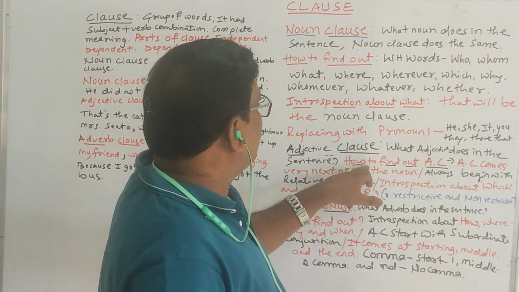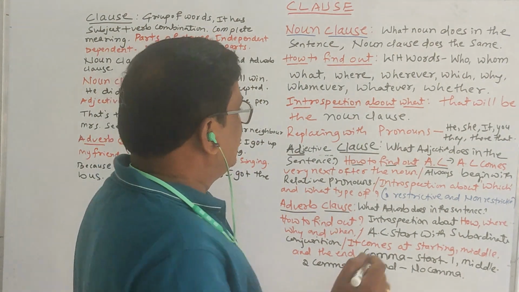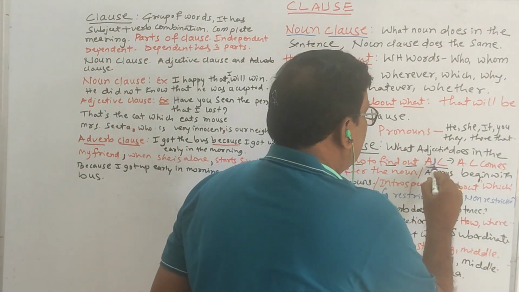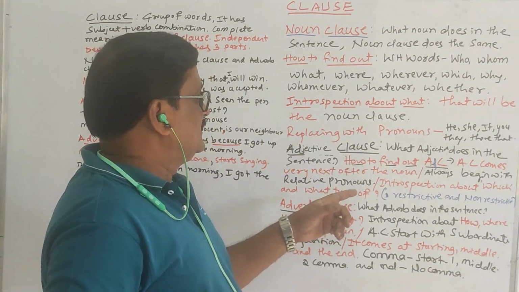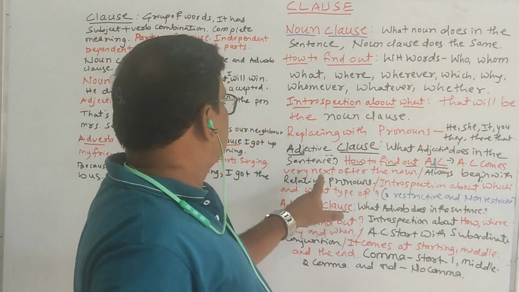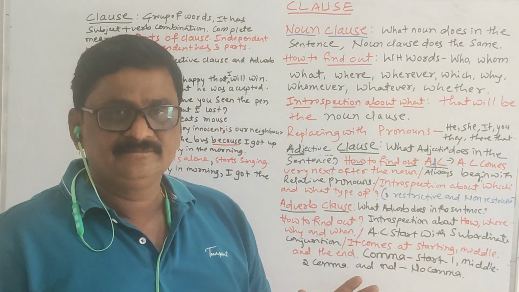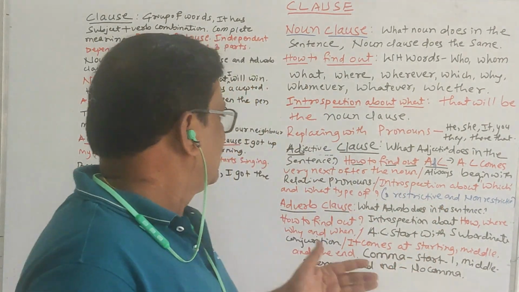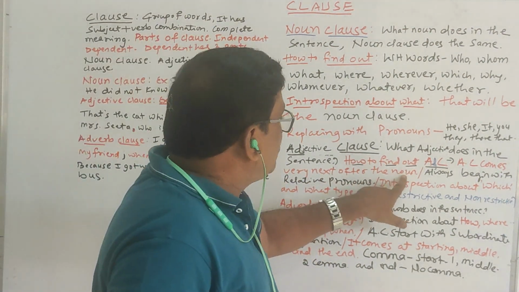And how to find it? AC means adjective clause: A, D, J, C means adjective clause. An adjective clause comes very next after the noun in the sentence.